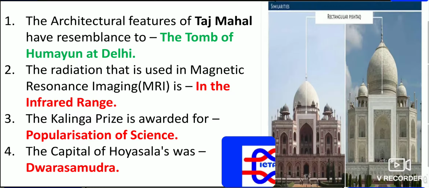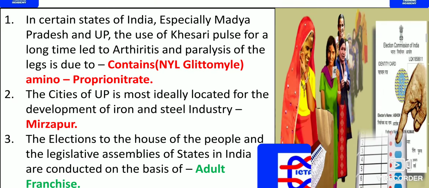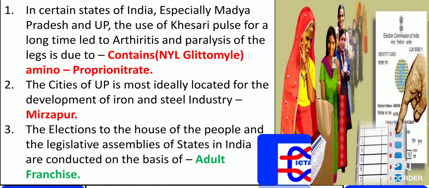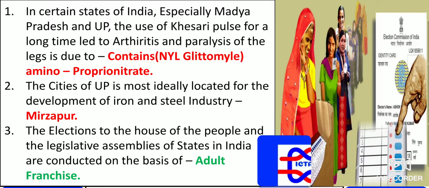The capital of the Hoysalas was Dwarasamudra. Now, in certain states of India, especially Madhya Pradesh and Uttar Pradesh, the use of Kesari pulse for a long time led to arthritis and paralysis of legs, because it has got NYL glitomyl as well as amino propionitrile.